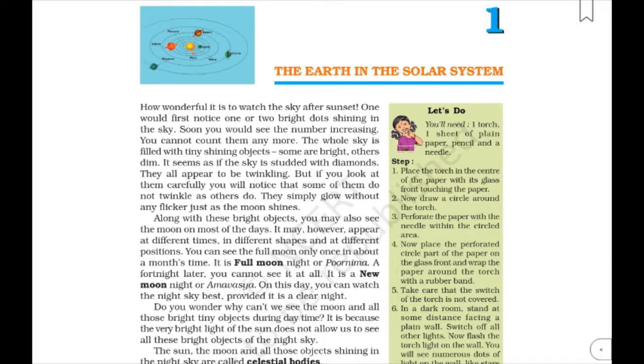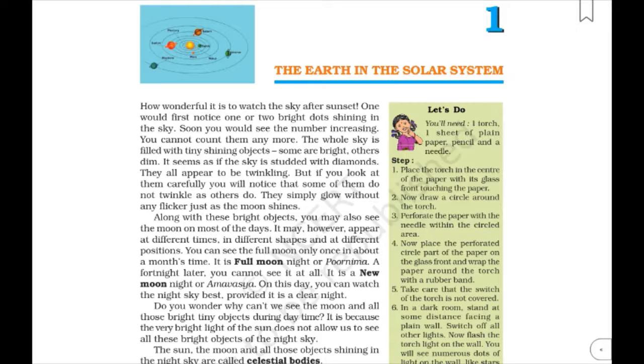So you observe some dots in the night sky, isn't it? And it sometimes increases from time to time, and you cannot count them also. Those dots are shining objects. Some of them are bright and some of them are dim. Some of them simply glow without any flicker, just like the moon does. It appears to be twinkling, just like a diamond studded in the sky.